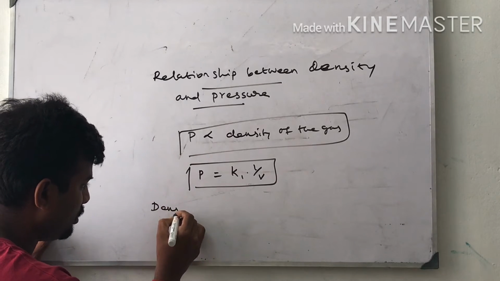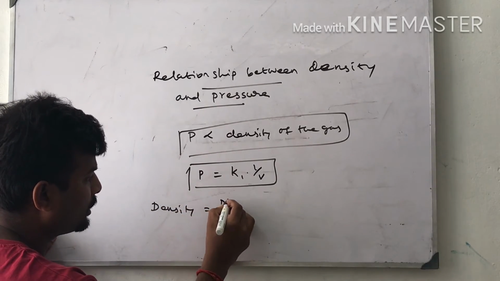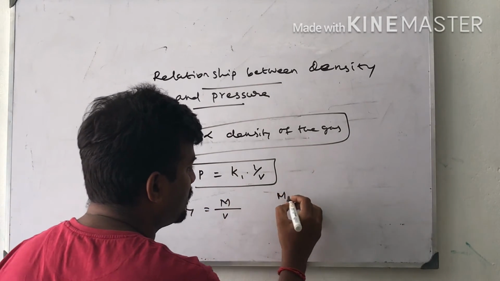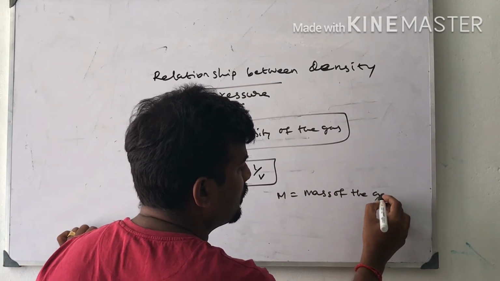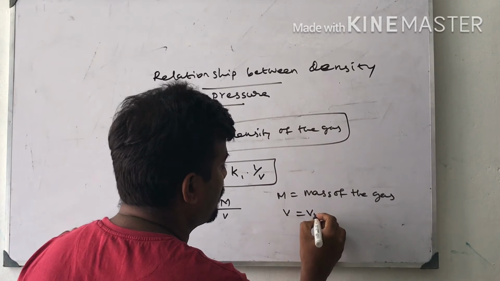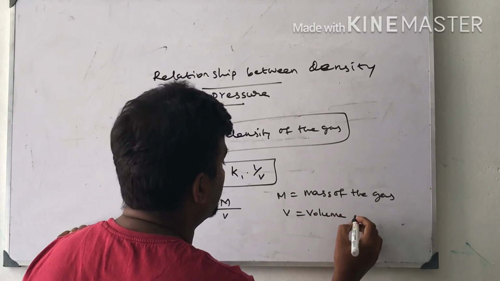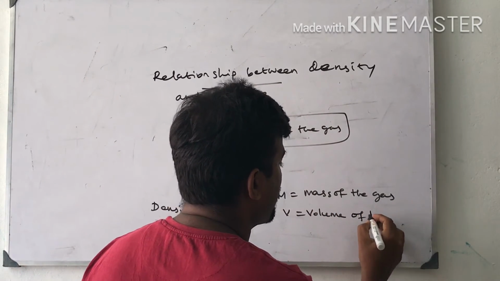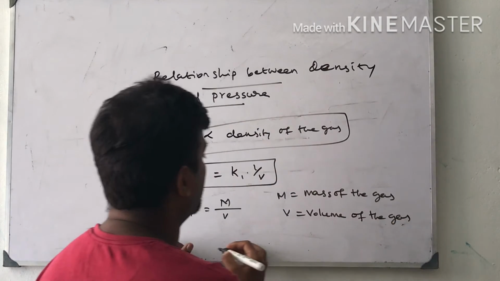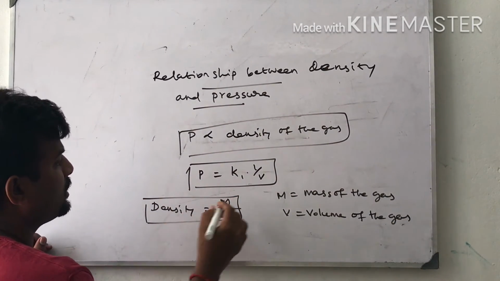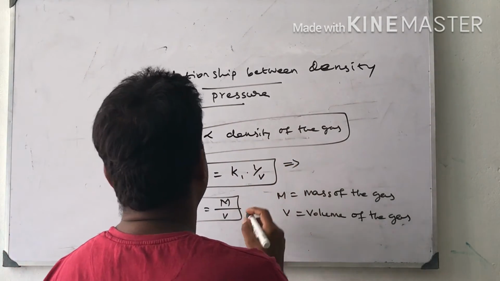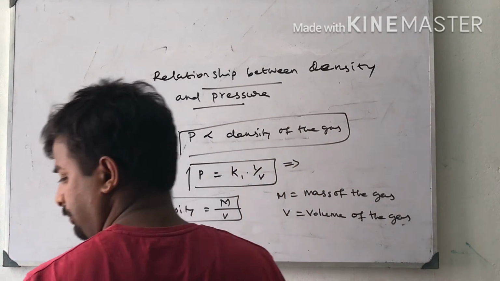Density is equal to mass by volume, where M is the mass of the gas and V is the volume of the gas. From this equation we want volume only.